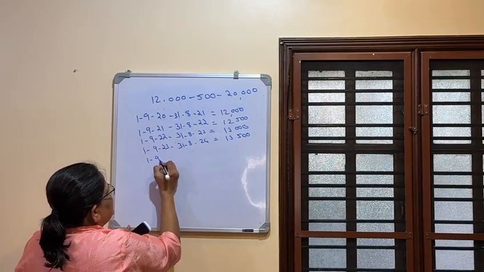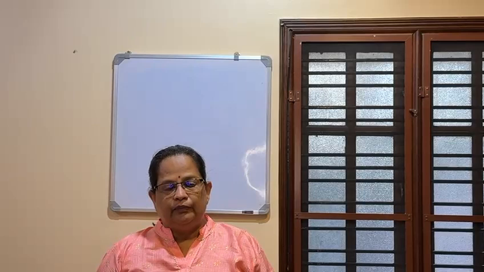Now 1/9/24 to 31/8/25 salary is 14,000. Now your previous year is